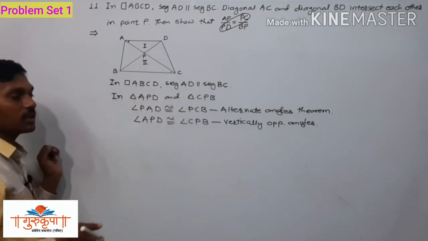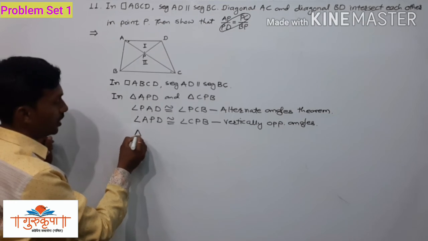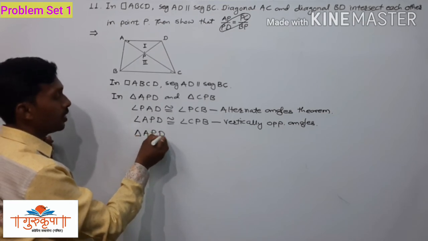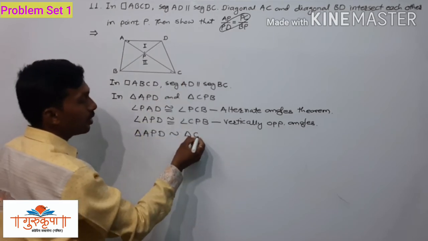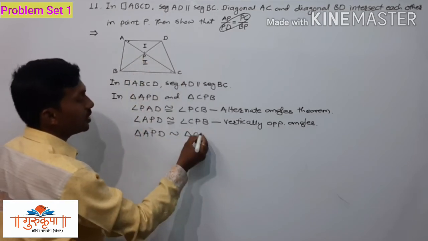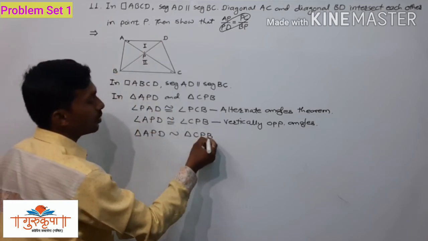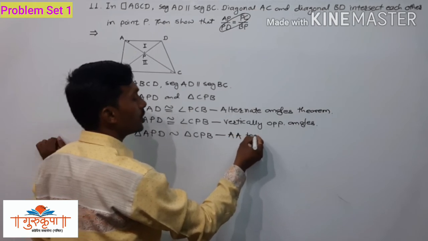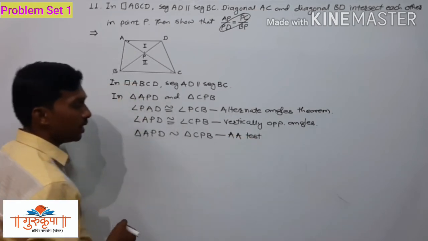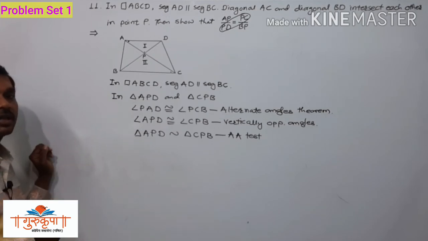Now both the triangles are similar to each other by the AA similarity test. So here we can write triangle APD is similar to triangle CPB, with the corresponding point of A being C, of P being P, and of D being B. So here the reason is the AA test of similarity. Now we have to write their corresponding sides in proportion.